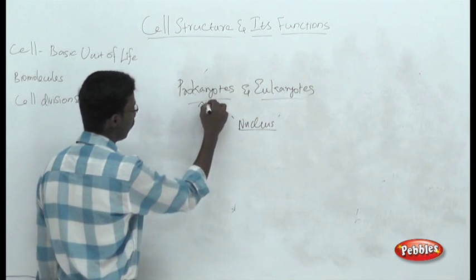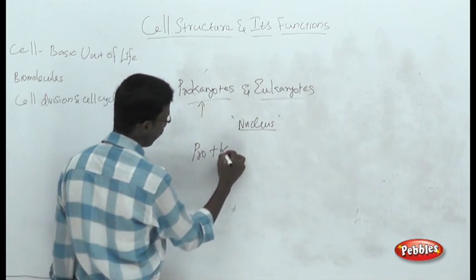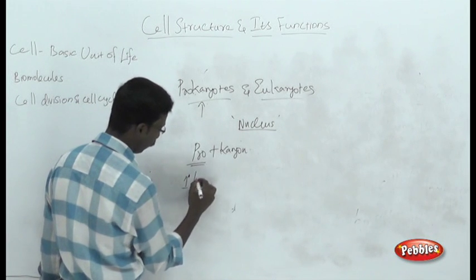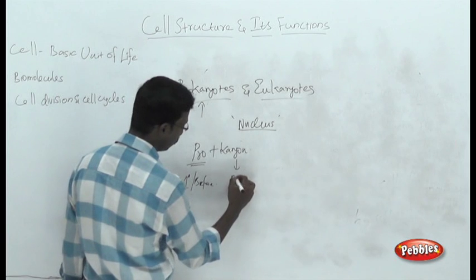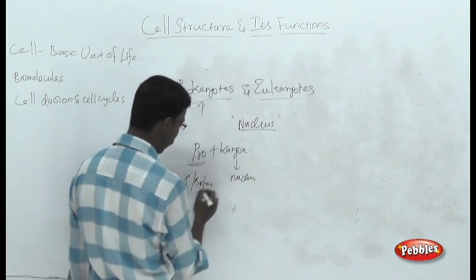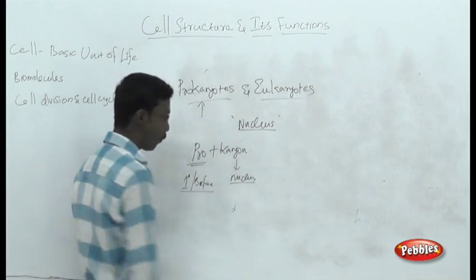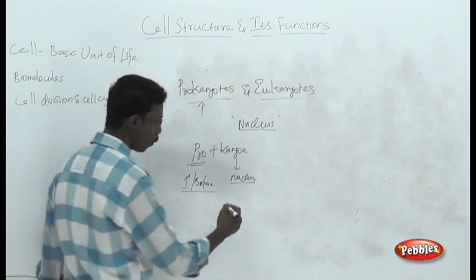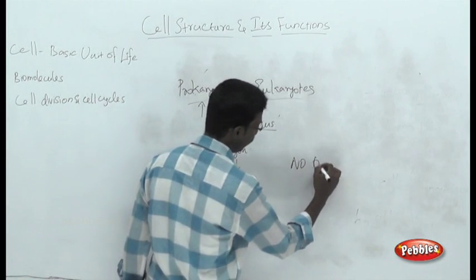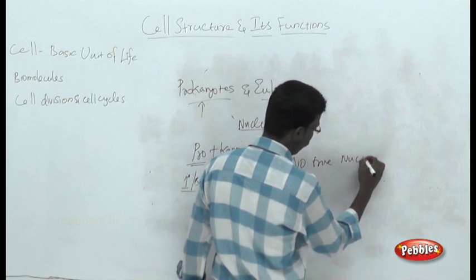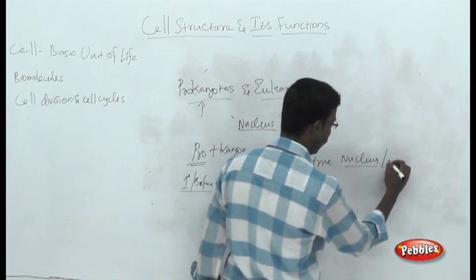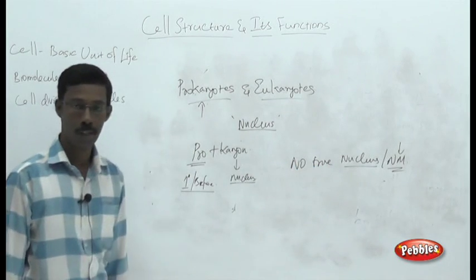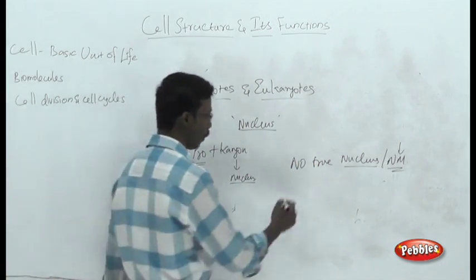So we can say pro plus karyon. Pro refers to primary or before, and karyon refers to nucleus. So that means primary nucleus, or the structure present before the nucleus. That means there is no true nucleus, or exactly, no nuclear membrane. There is no nuclear membrane structure present in case of prokaryotic cells. That is the point you have to remember.